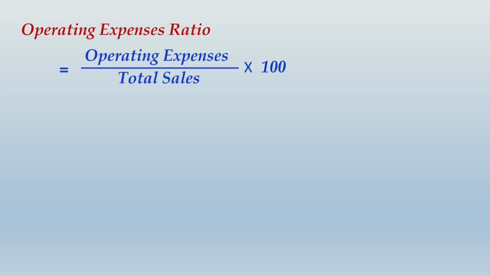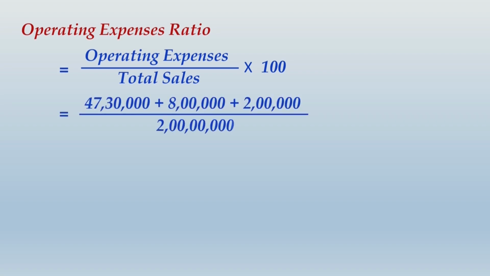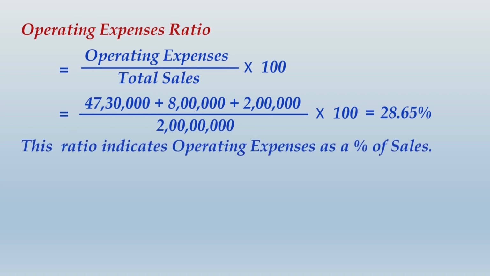So basically, from your operating cost, if you subtract cost of goods sold, you will get operating expenses. Alternatively, you take the aggregate of cash operating expenses plus depreciation and amortization, that would also sum up to operating expenses, and the result you get is 28.65%. This ratio indicates operating expenses as a percentage of sales.